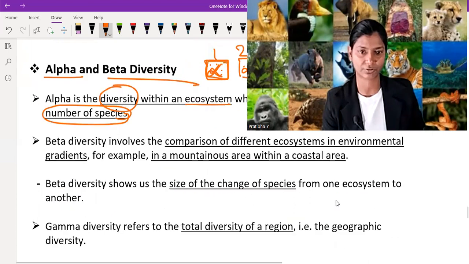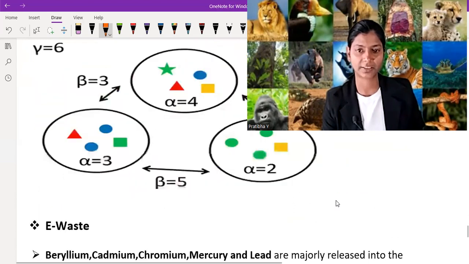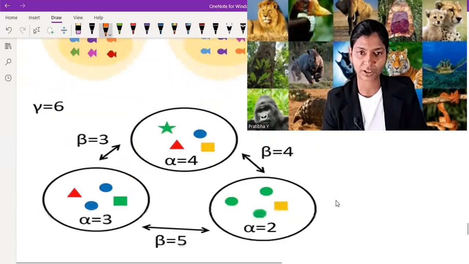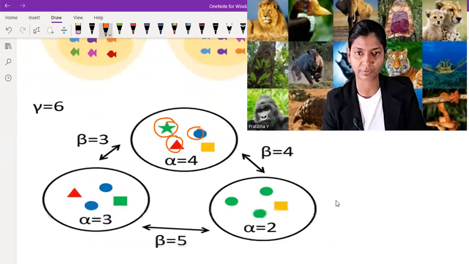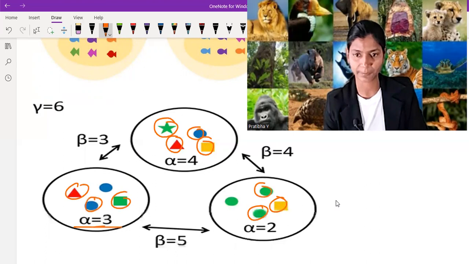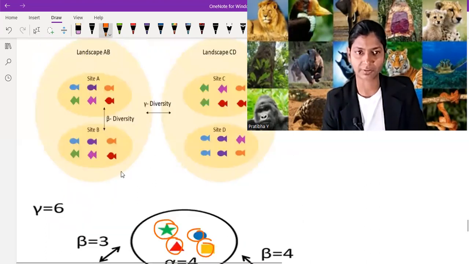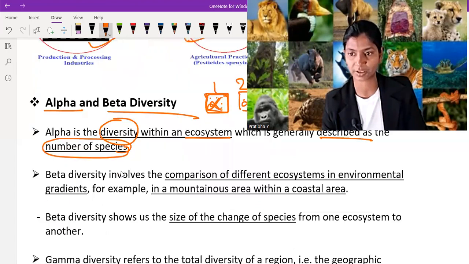In this picture you can clearly see there are three types of ecosystem. Here four different species are there, so alpha diversity is 4. Here two different species, so alpha diversity is 2. Here three different species, so alpha diversity is 3. So this one is alpha diversity. Alpha diversity within an ecosystem generally describes the number of species.